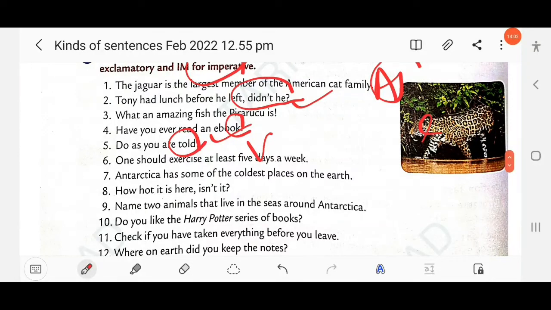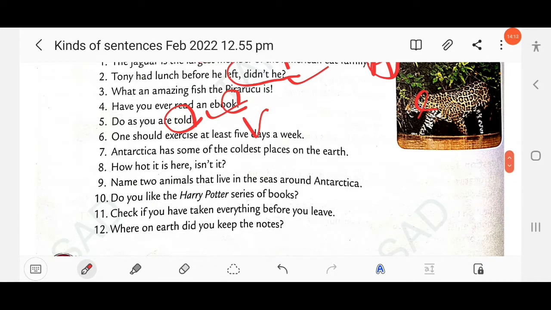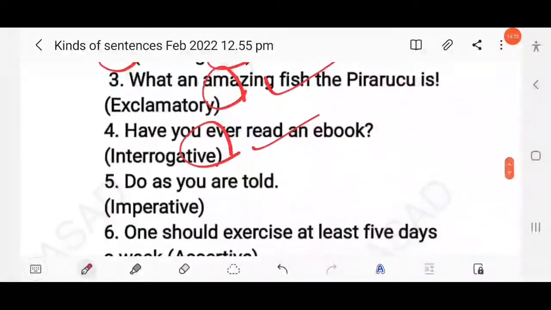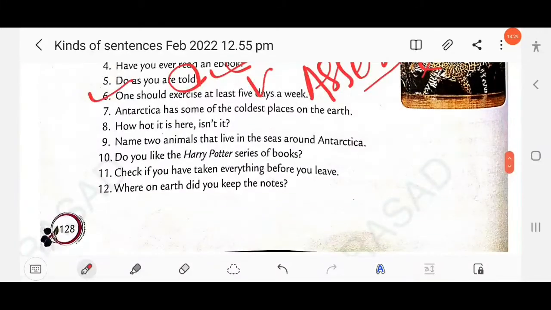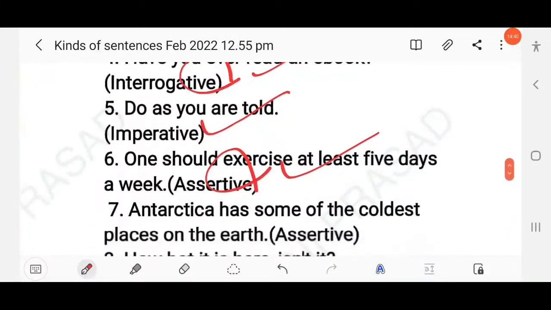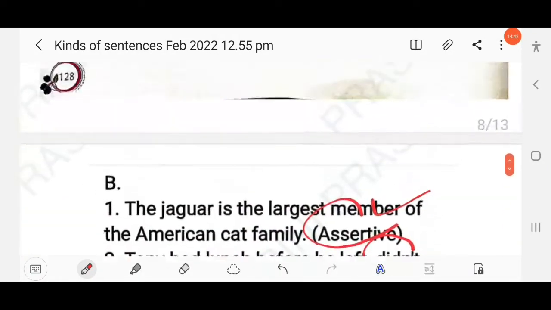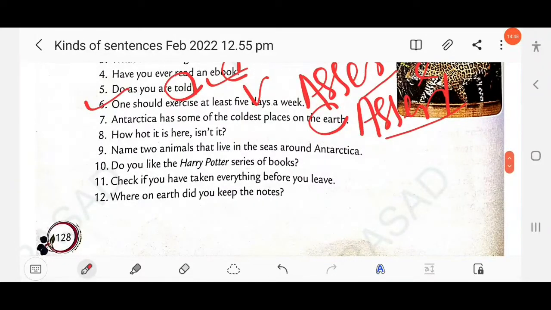Then next question here: one should exercise at least 5 days a week. So this is not an imperative sentence. This is one type of suggestion, advice we can say. But this is an assertive sentence, not an imperative sentence. So here you have to mention assertive sentence. Clear? Then next here: Antarctica has some of the coldest places on the earth. So this is also an assertive sentence. So here, assertive.